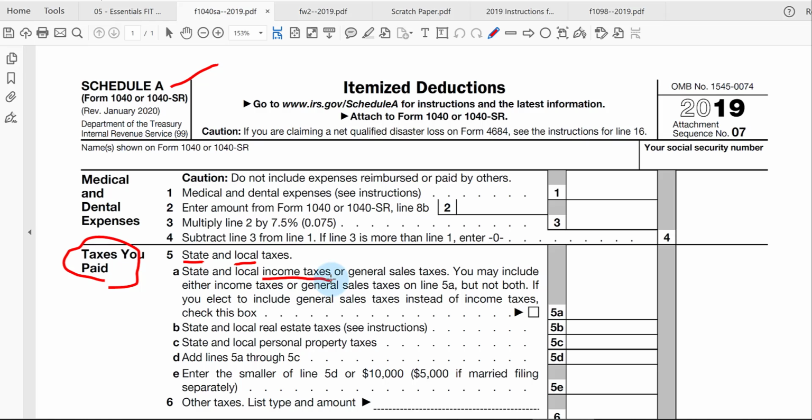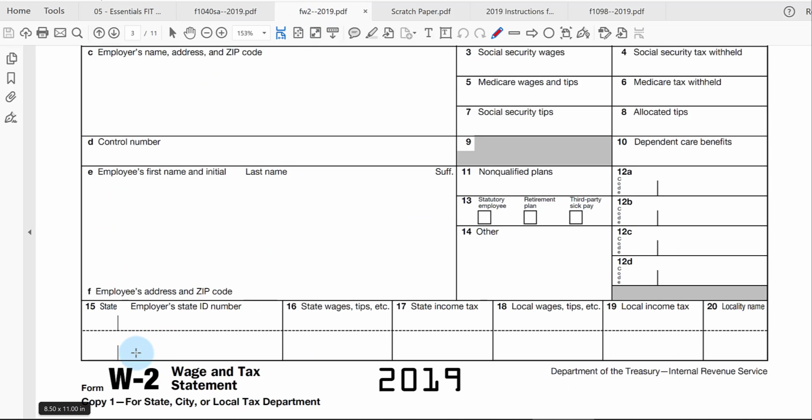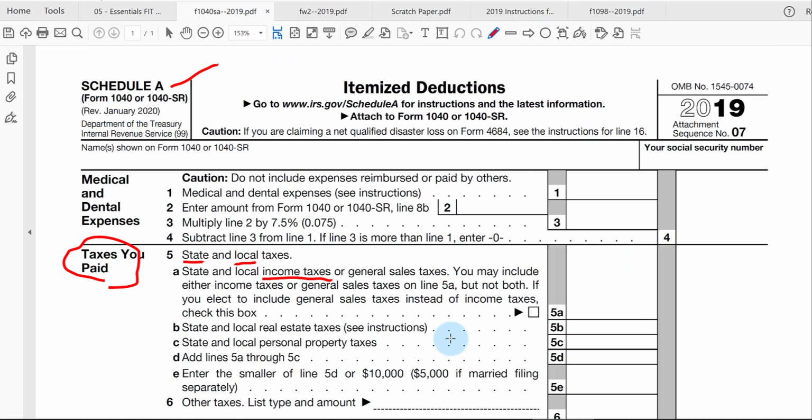The most common way of paying state income taxes is to have it withheld from your paycheck. And when you get your W-2 form after the year is over, here would be the state information, including the amount of state taxes that were withheld during the year. So whatever you see here in box 17 can be claimed as a deduction here in line 5A.